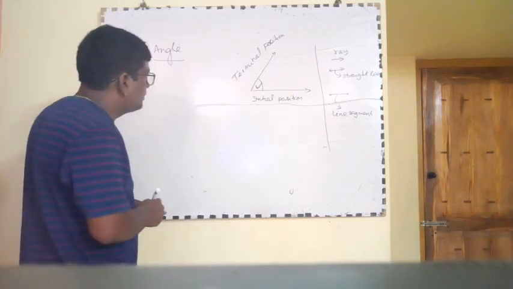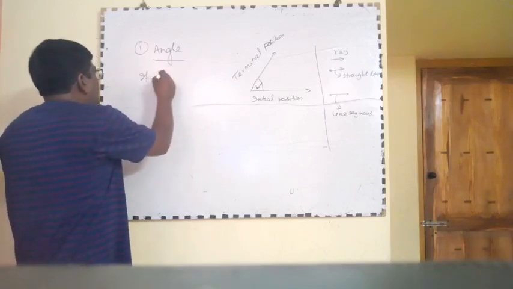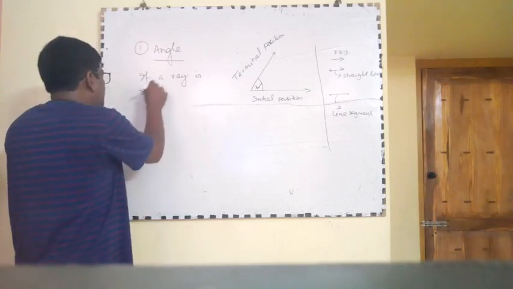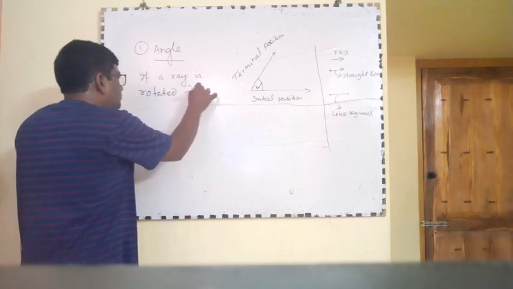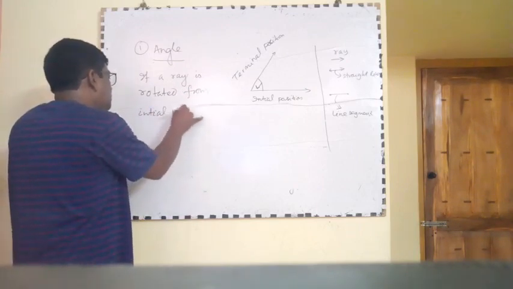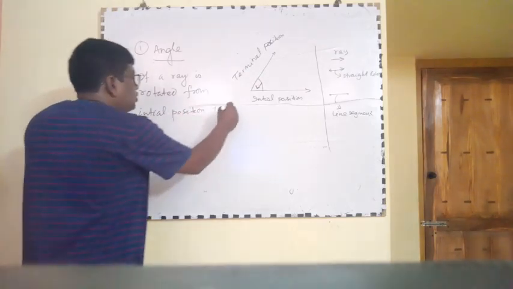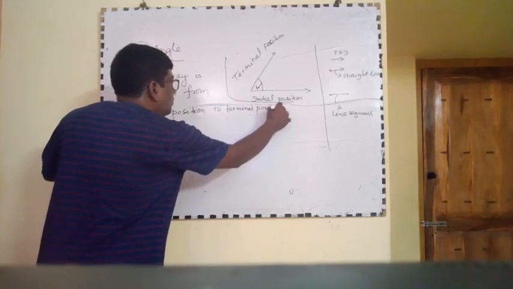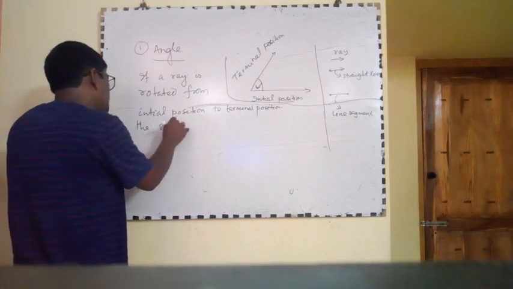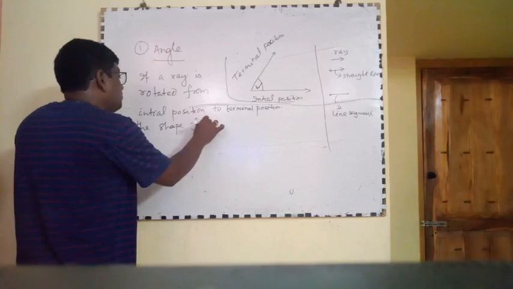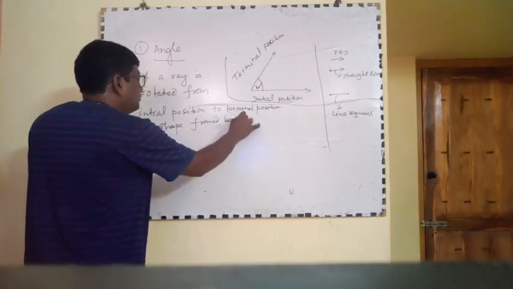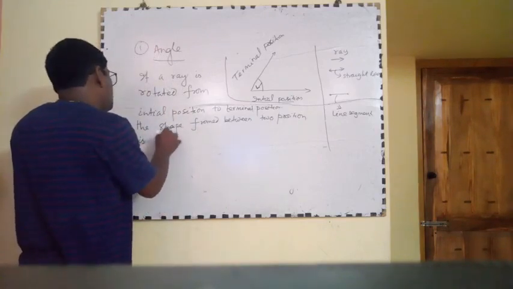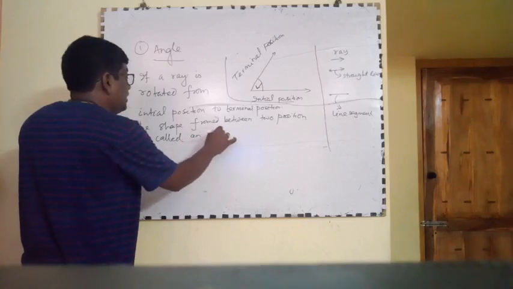What do you mean by angle? If a ray is rotated from the initial position to the terminal position, terminal meaning final, the shape formed between the two positions is called an angle.